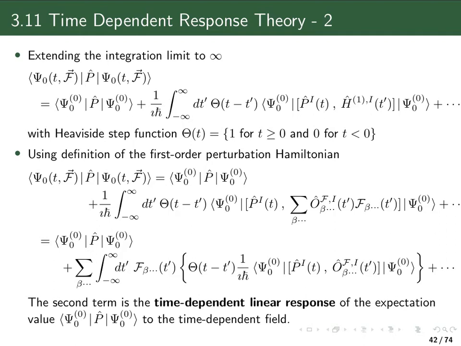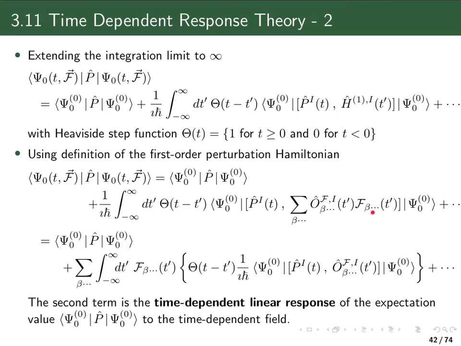The second thing I want to do is now to insert my perturbation Hamiltonian, the first order correction to the Hamiltonian. And again, I write that, as we've done several times now, as the product of a component of the time-dependent field and what I sometimes call the perturbation operator, which is the part of our perturbation Hamiltonian which depends solely on coordinates or canonical momenta, or in principle could also be spin of the electrons.